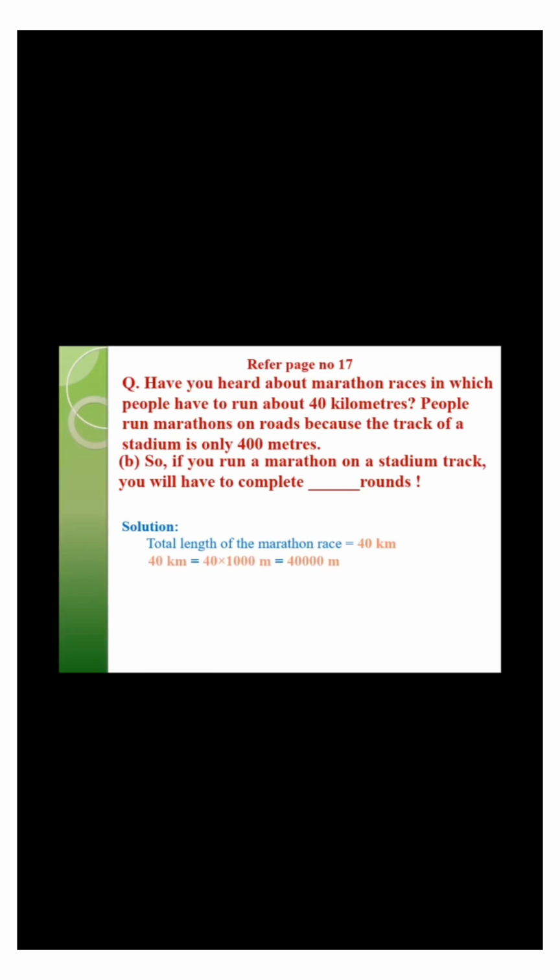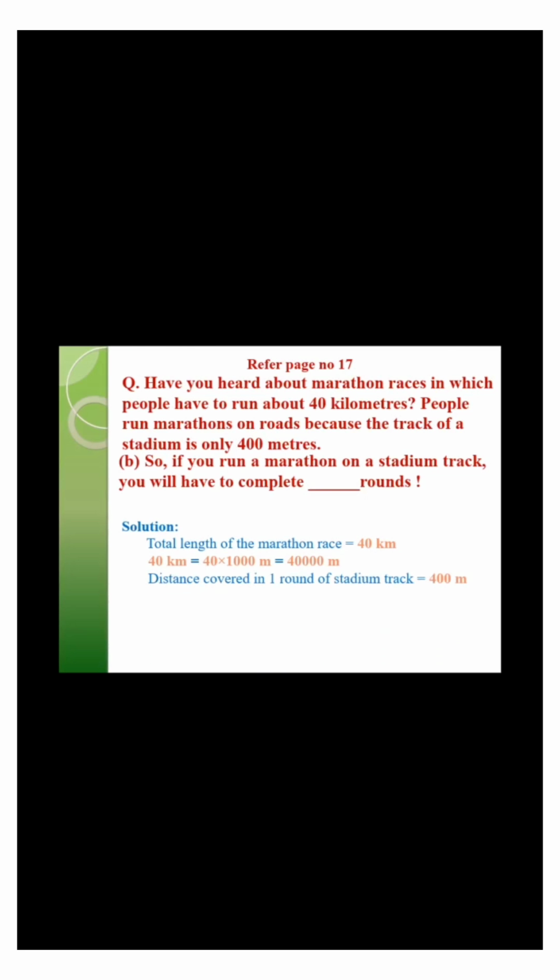40 kilometers is equal to how many meters? As you all know, 1 kilometer is equal to 1000 meters. So 40 kilometers is equal to 40 multiplied by 1000 meters, which is equal to 40,000 meters. That means 40 kilometers is equal to 40,000 meters.